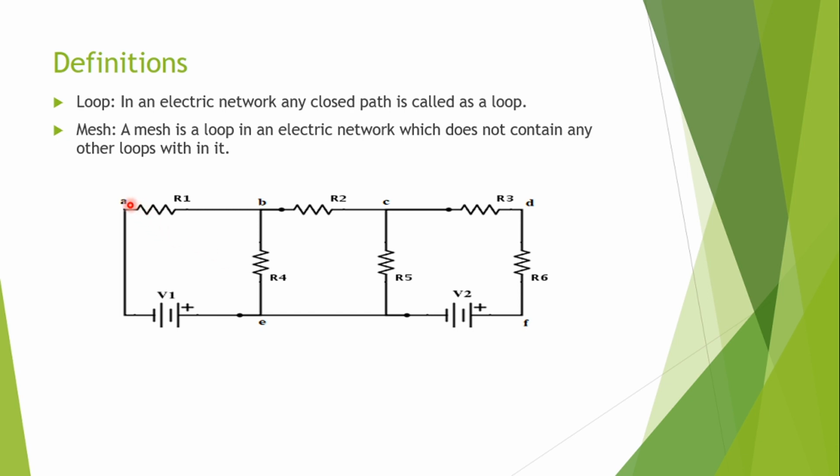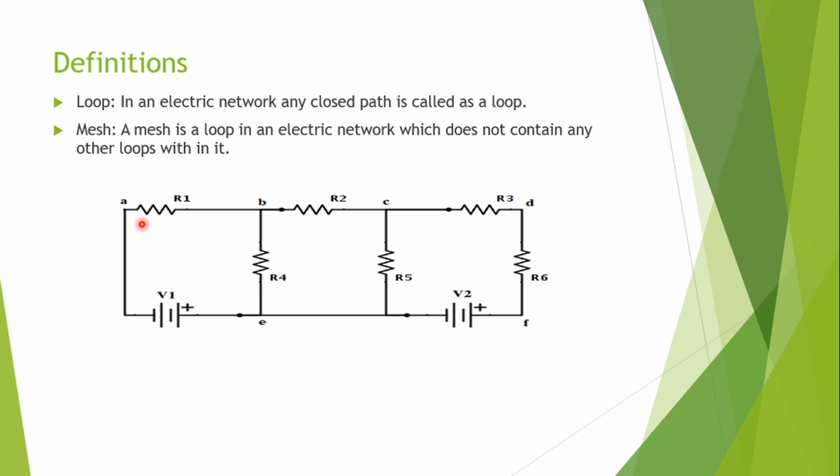Now if I consider A, B, C, E, A, this is a closed path, so it is a loop. But this is not a mesh because in this loop A, B, C, E, A, another loop A, B, E, A exists, or B, C, E, A exists.